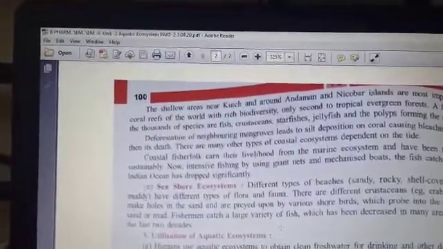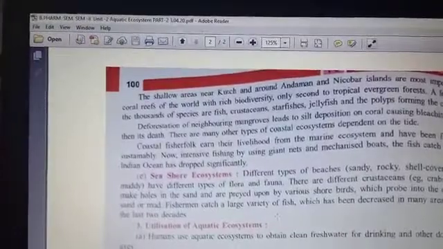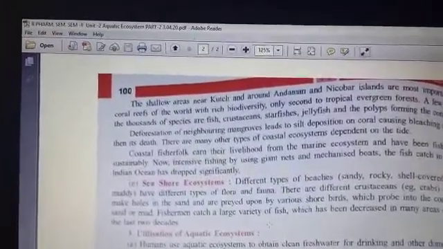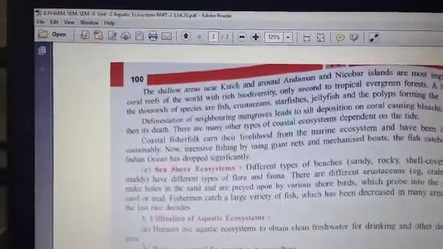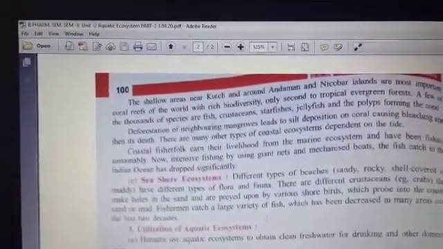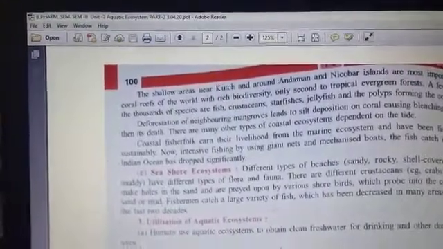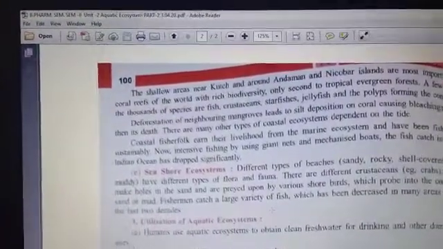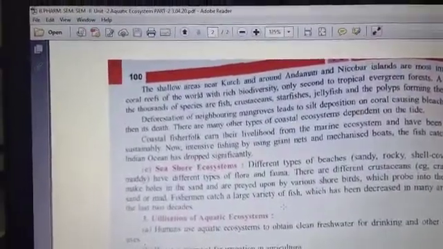Again, deforestation is a major impact, along with man-induced activities in these particular areas. The coastal ecosystem is getting harmful effects from this, and this marine ecosystem is disturbed and is not sustainable now.